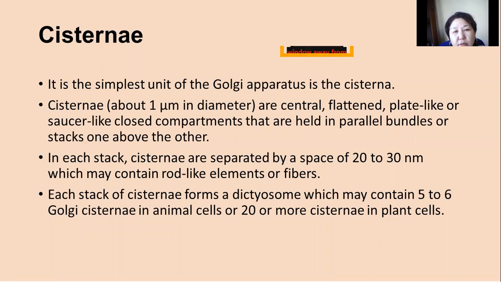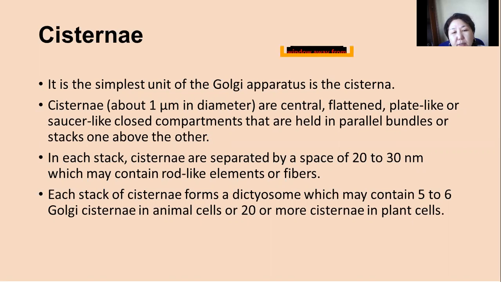What does cisterna mean? It's the simplest unit of the Golgi apparatus. Cisterna are central, flattened, plate-like or saucer-like closed compartments that are held in parallel bundles or stacks one above the other.